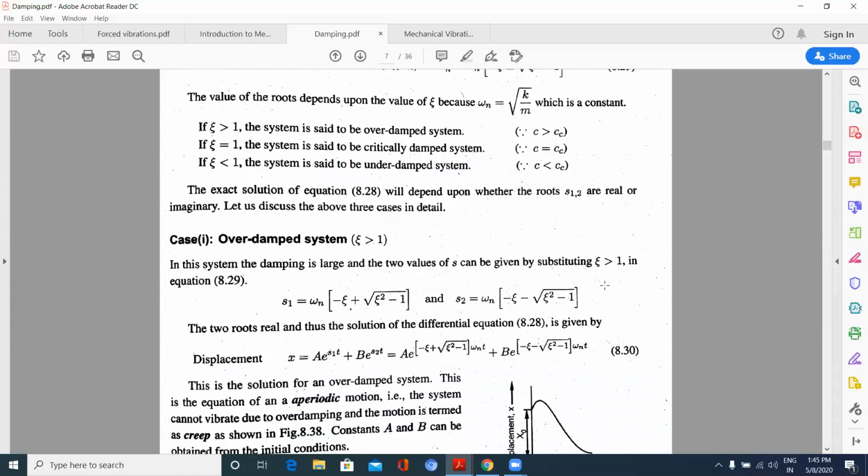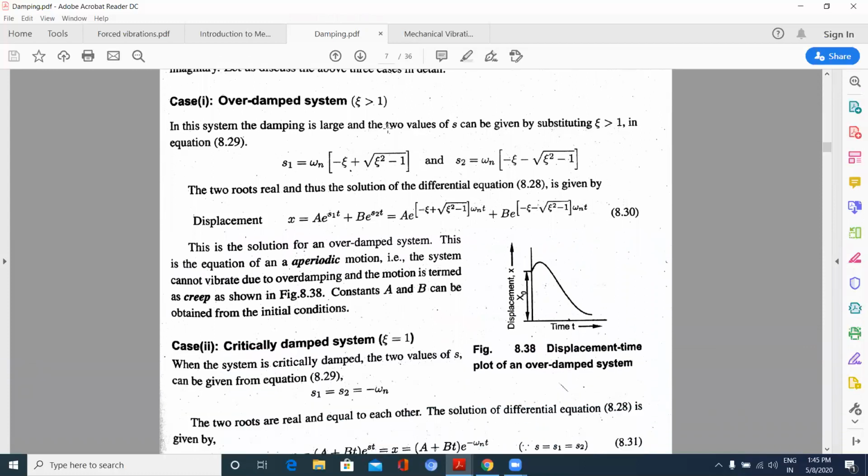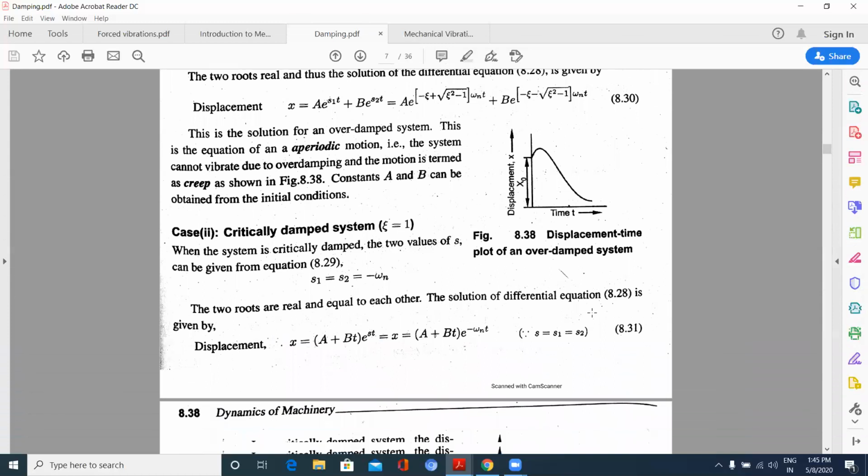When you observe here, in the over damped system, when zeta is greater than 1, it comes to displacement 0, the mean position, by taking some time.